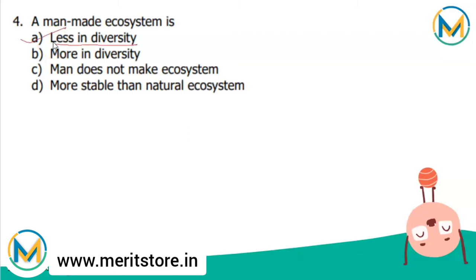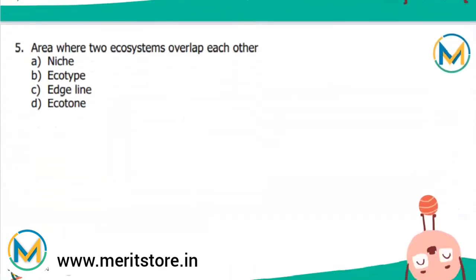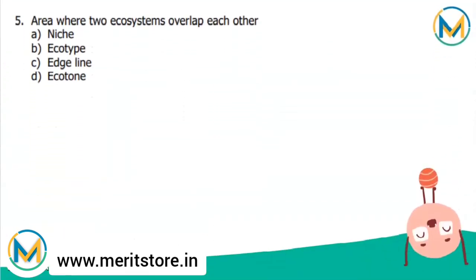And now looking towards the last question, that is the area where two ecosystems overlap each other. The area where two ecosystems overlap each other is called an ecotone.